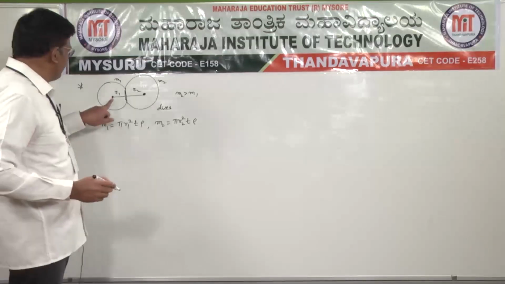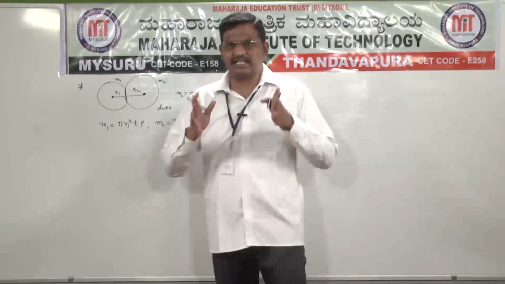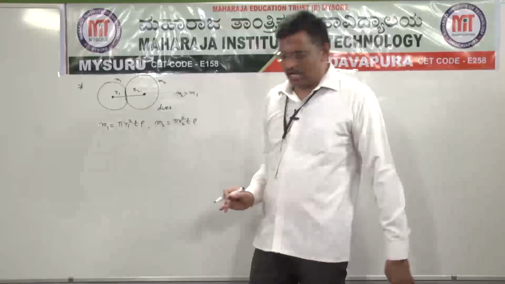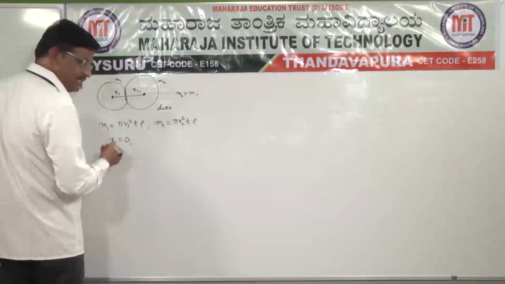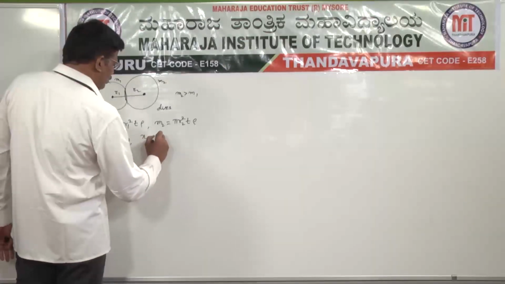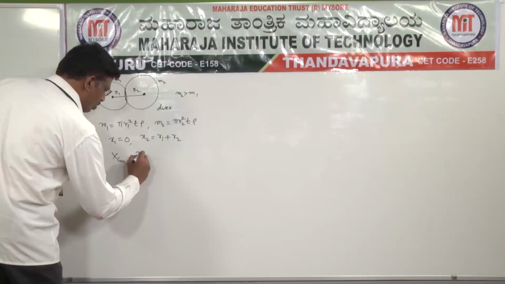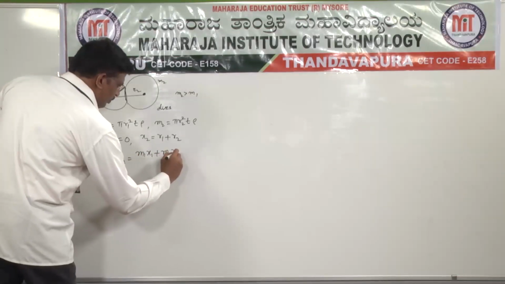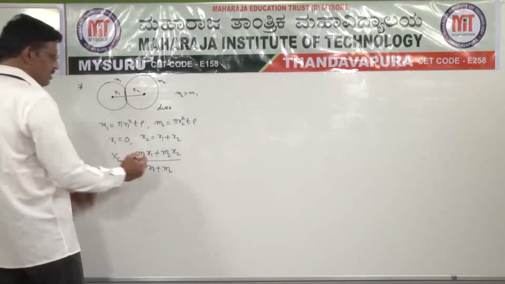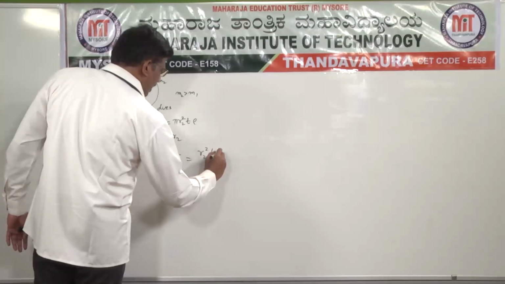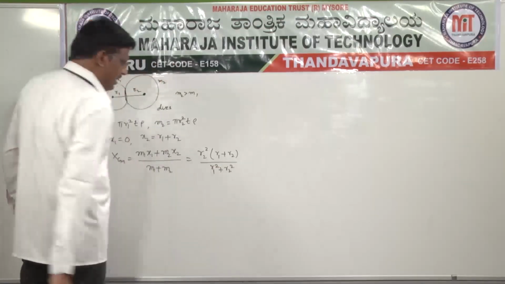Let us imagine that the center of the first disk, that is R1, is at the origin. Then the distance of M1 from the origin, x1, is equal to 0, let us take that as an assumption, and x2 is equal to R1 plus R2. From xcm is equal to M1 x1 plus M2 x2 divided by M1 plus M2, by substituting these values, I am writing directly here: R2 square into R1 plus R2 divided by R1 square plus R2 square.